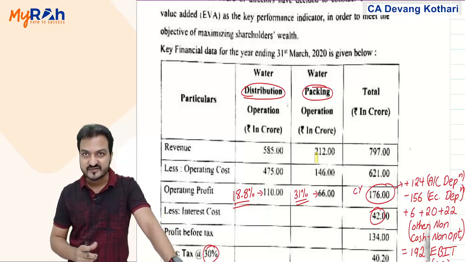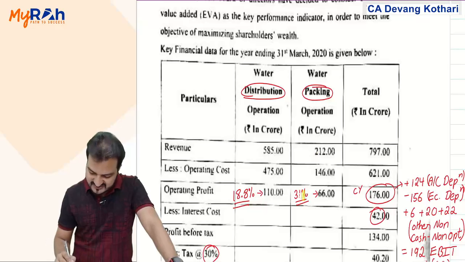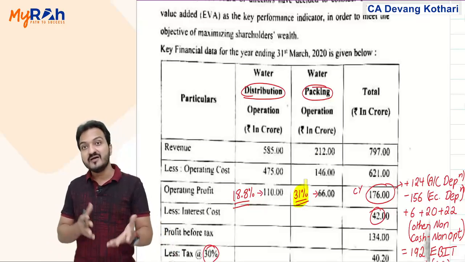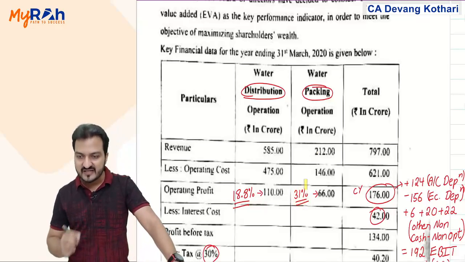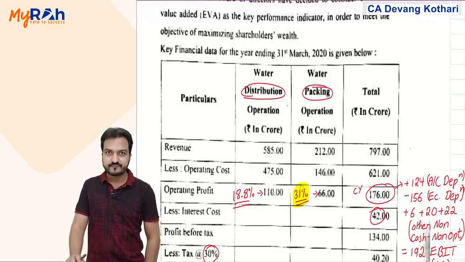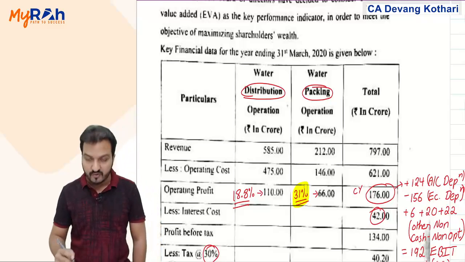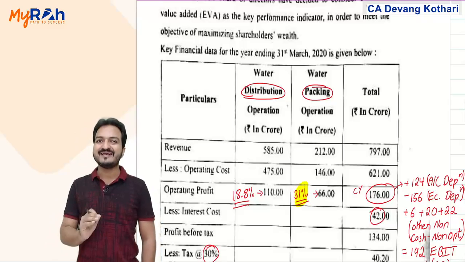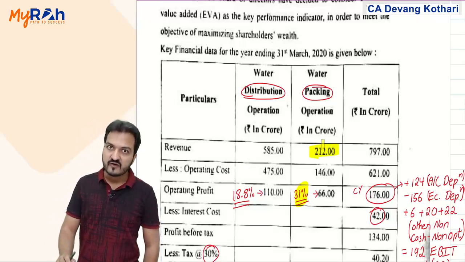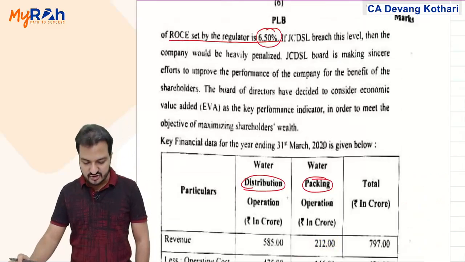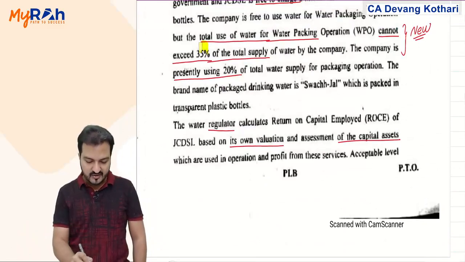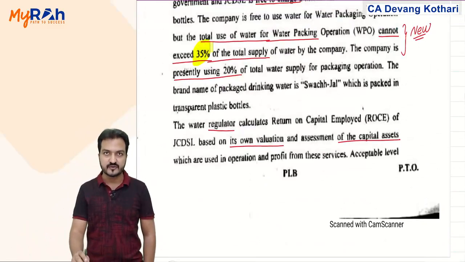Secondly, I suggest that packaging operations is more profitable, so try to increase your level of work in packaging operations. Packaging operations are giving 31% profit on sales. So try to increase sales in packaging operations. Of course, even after that increase, you should ensure that your total water consumed in packaging operation does not exceed 35%.